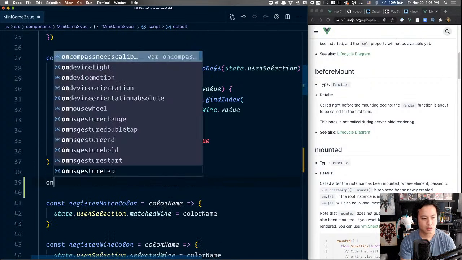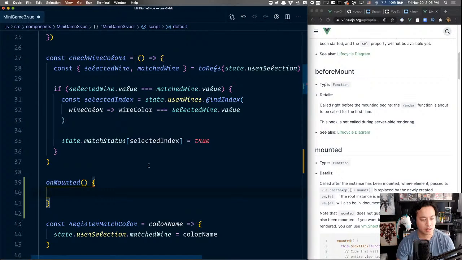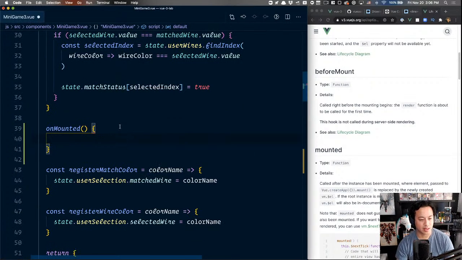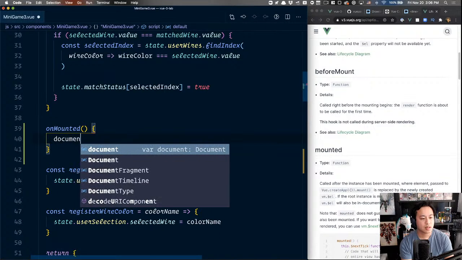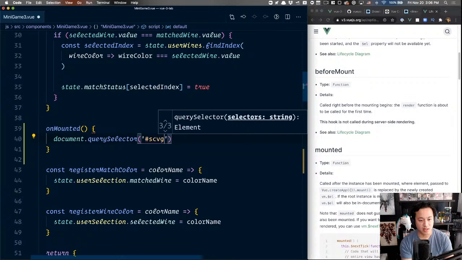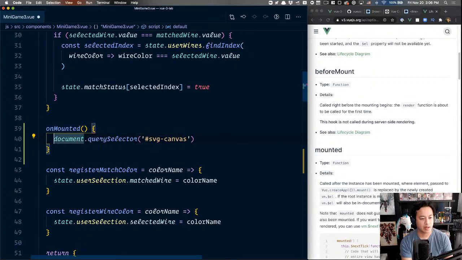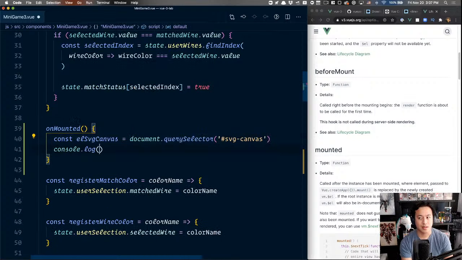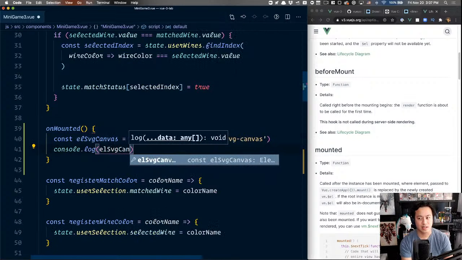Okay, so on mounted, we're going to say document dot query selector. I gave it SVG canvas, and I want to pull the width from this thing, and I can never remember what this is called.